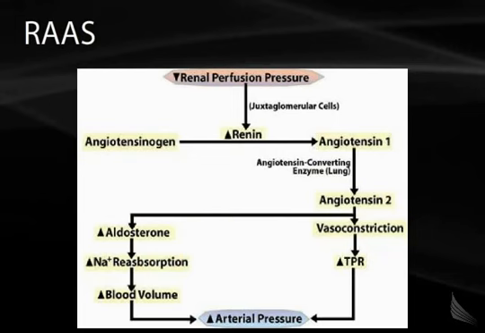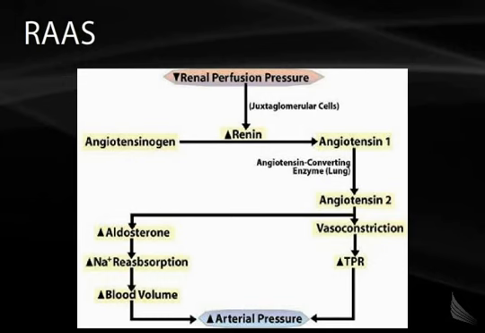The renin-angiotensin-aldosterone system is initiated by decreased renal perfusion pressure. As mentioned before, the juxtaglomerular cells will release renin, which converts angiotensinogen to angiotensin-1, which is converted to angiotensin-2. Angiotensin-2 has two major effects.